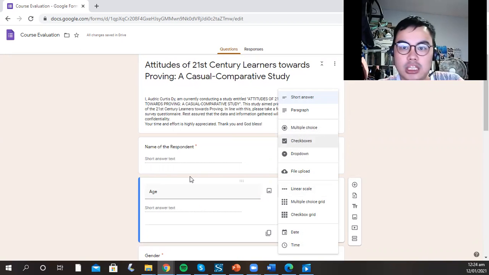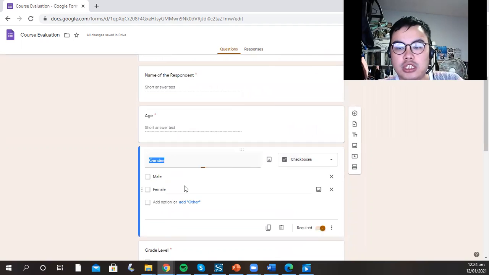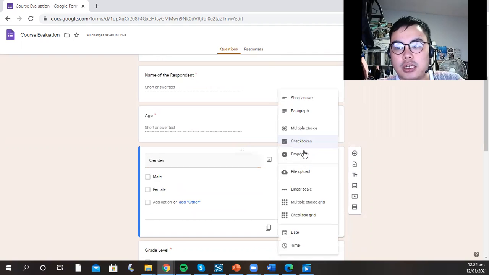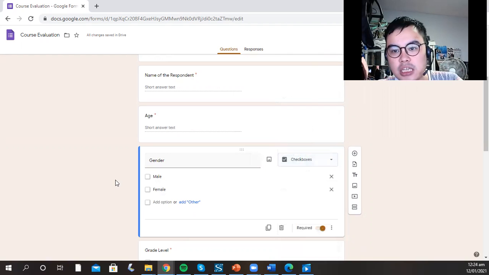It's up to you if you're going to prepare a choice wherein you click your age range, where your age belongs. Then your gender can be multiple choice or checkbox. So this is an example of a dichotomous question because this has only two choices.